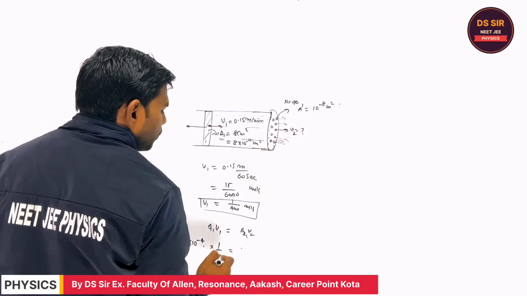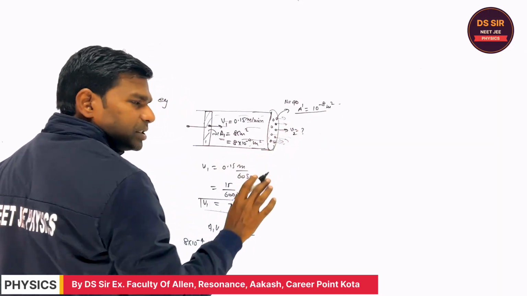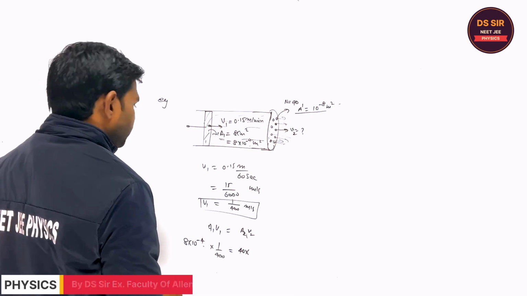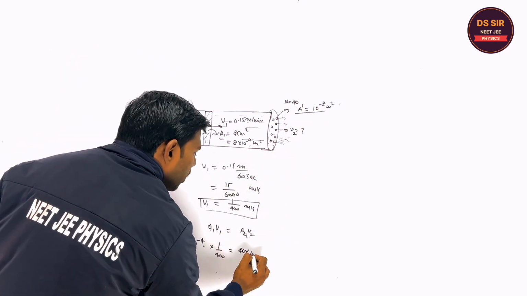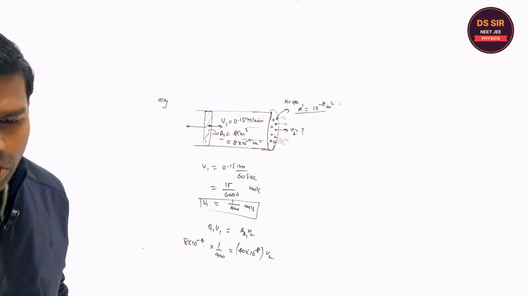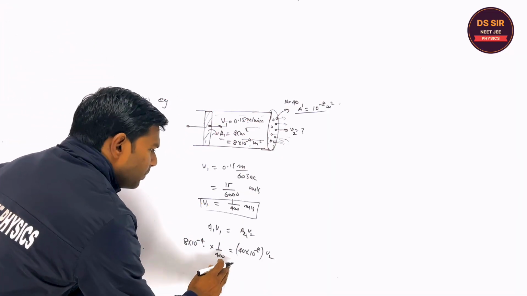Now listen, what is the area A2? The area of one hole is 10 to the minus 8. So how many holes are there? Say 40, and the area of one hole is this, and then V2. Are you getting this or not? Any confusion? Please tell me. Now you can simplify this.